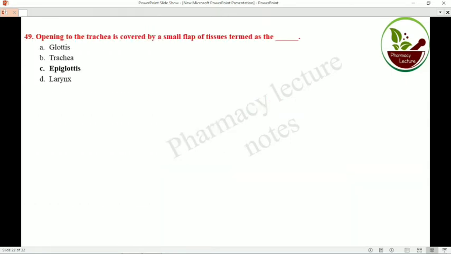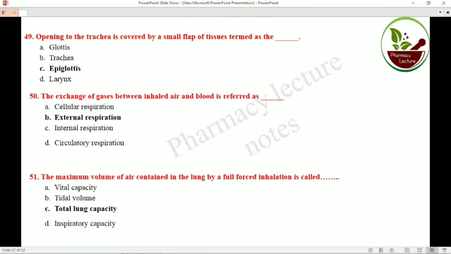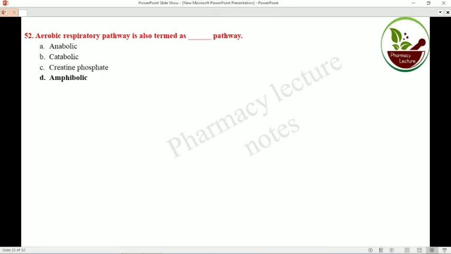Opening to the trachea is covered by a small flap of tissue termed the epiglottis. The exchange of gases between inhaled air and the blood is referred to as external respiration. The maximum volume of air contained in the lungs after a full forced inhalation is called total lung capacity. Aerobic respiration pathway is also termed the amphibolic pathway.